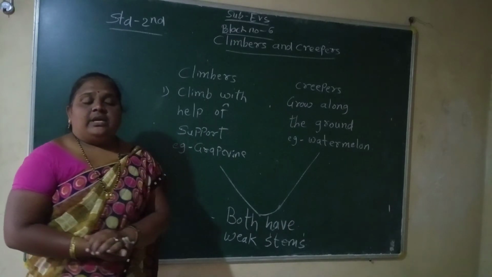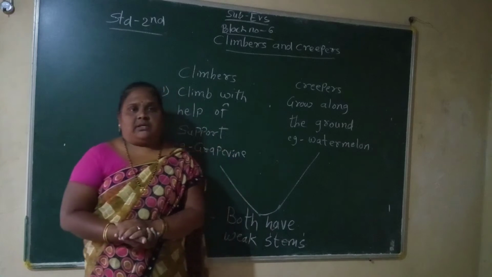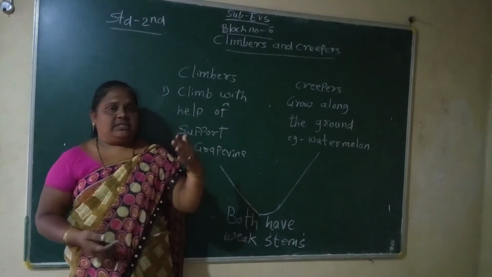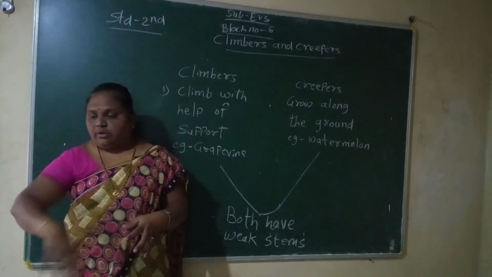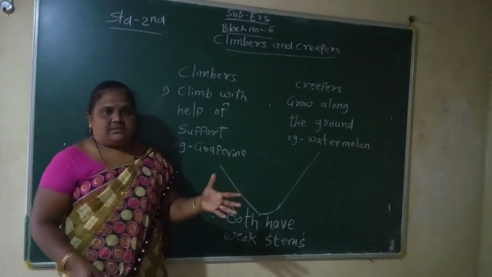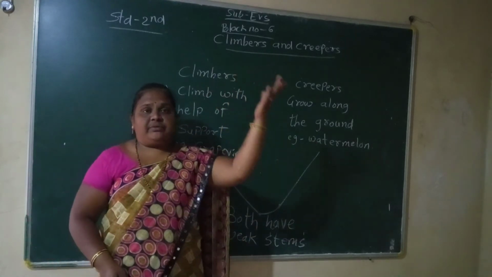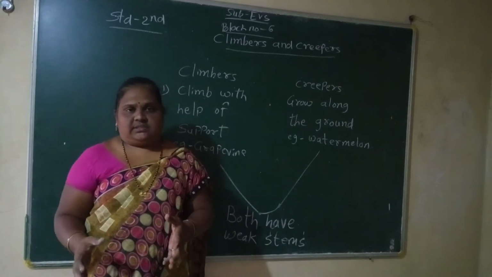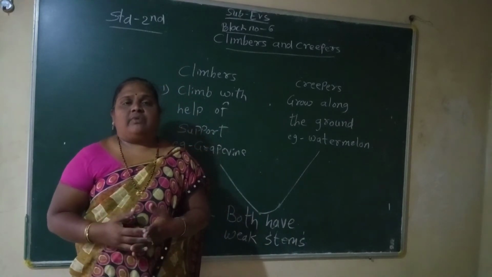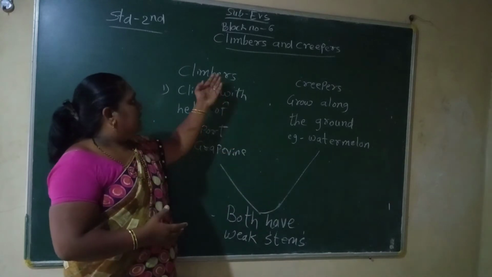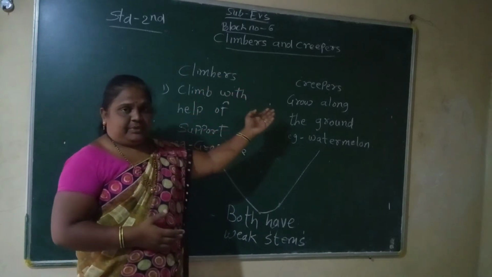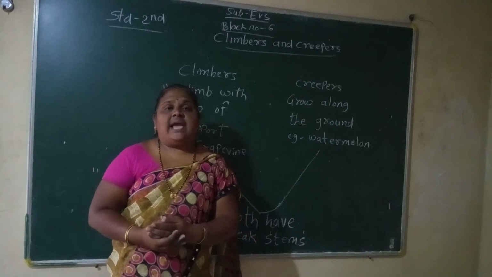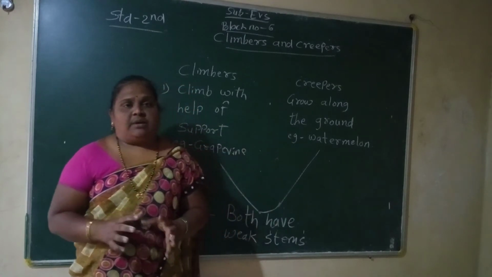Yes students, in our surroundings there are many plants. Some are big, some are small, some are growing on the ground, some are grasses, some are growing on big trees. So these are all called plants. Today we are going to learn about climbers and creepers. I will show you some plants first.